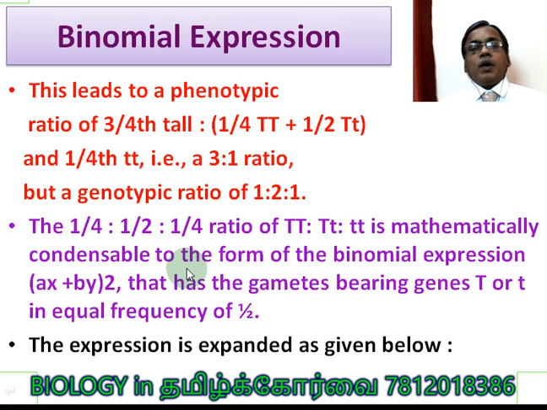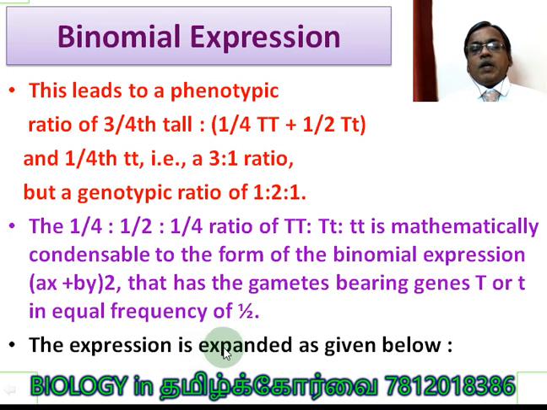This is the very important part of this video. Please concentrate more here. Mathematically condensable to the form of the binomial expression. Simply I say (a + b) whole square. Here it is given (ax + by) whole square. That is the gametes bearing genes capital T or small t in equal frequency. So the two variables are present in equal frequency. What are the two variables? Capital T and small t are present in equal frequency of 1/2.